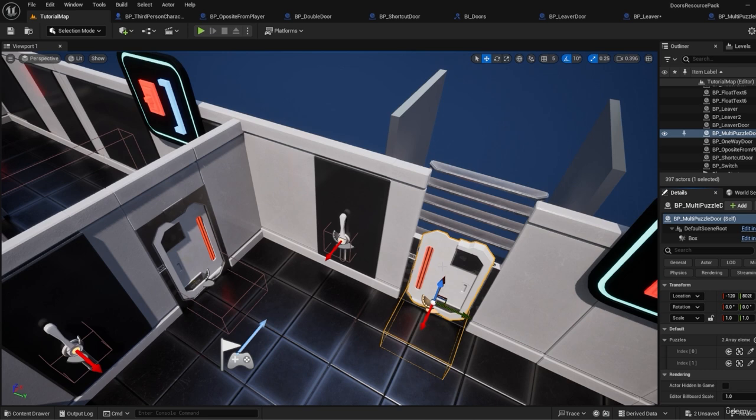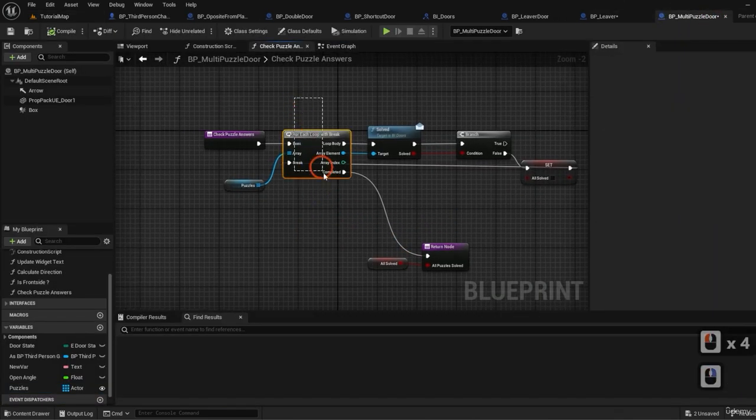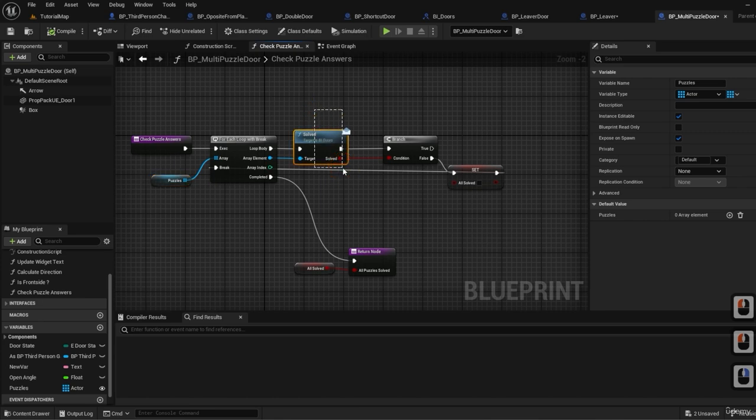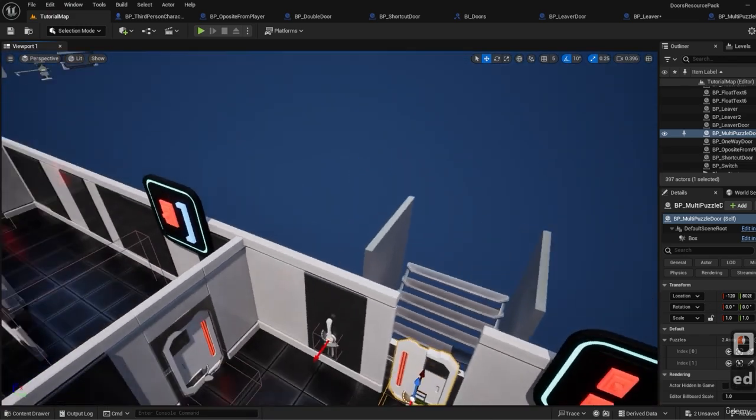So when we are checking if the puzzle is solved, we are using a for each loop, a new node that we used to go through the list of puzzles and asking if they are solved. If they are not solved, we have a local variable, which means that when the function runs, it always resets to the default, and the default was true. So when it runs from solved and it's not solved, it returns false and it breaks the for each loop.